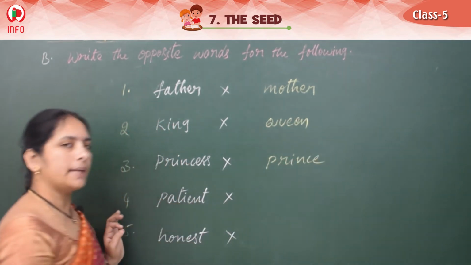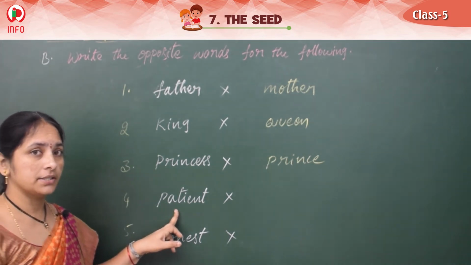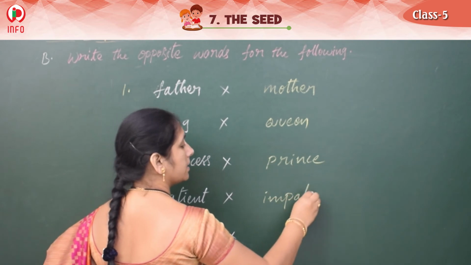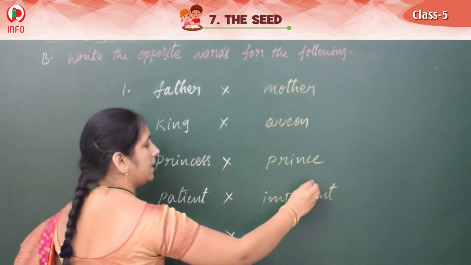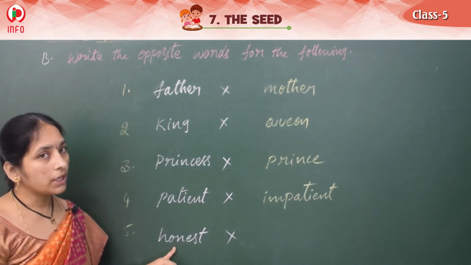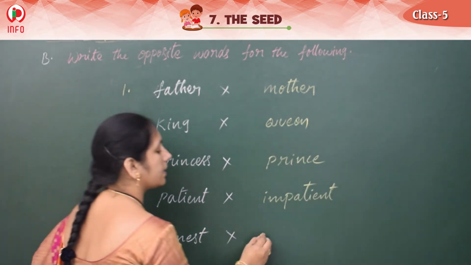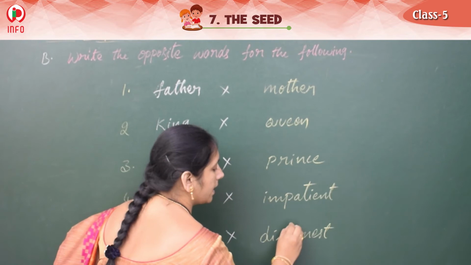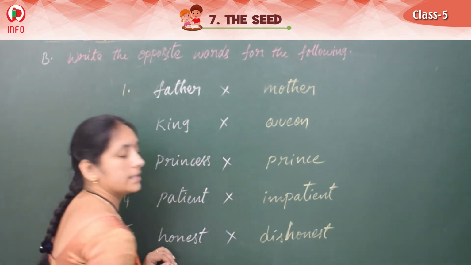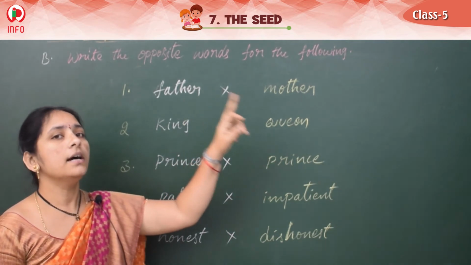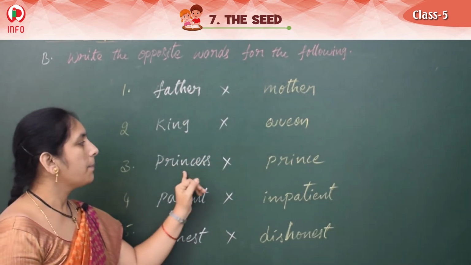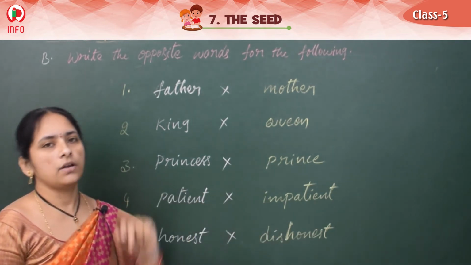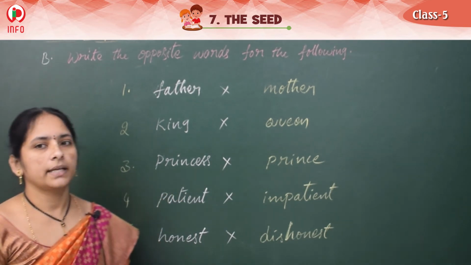Princess, opposite, prince. And patient. For this we should write impatient. Patient, opposite, impatient. And next one, honest. Honest opposite. Yes, dishonest. D-I-S-H-O-N-E-S-T. Dishonest. So opposite words, very simple. Father, mother. King, queen. Princess, prince. Patient, impatient. Honest, dishonest. Clear? So let's see the next topic.